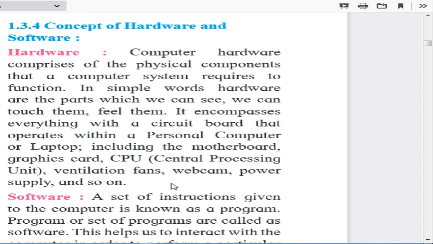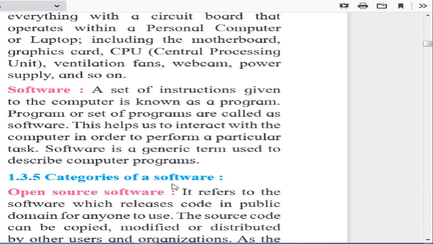On the other hand, what is software? Software is the thing which we cannot touch physically, that's why it is called software. Why is it called software? Let's see. It is a set of instructions given to the computer, known as a program.